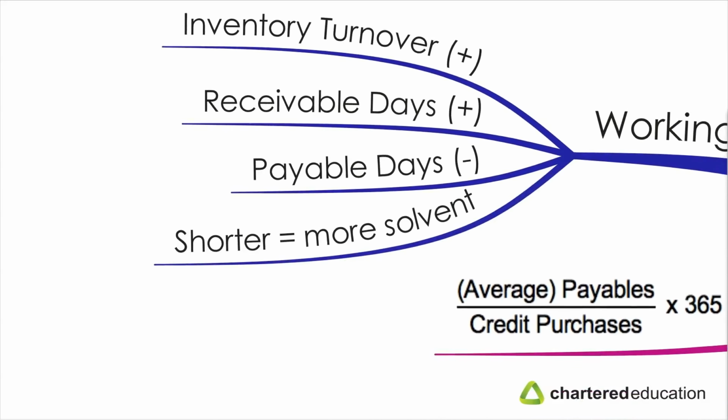Ideally, we want to get a nice short figure for this. The working capital ratio should be monitored over time, so it shouldn't be allowed to become unreasonable in length, because this will indicate that there's more money being tied up in working capital. But if it's too small as well, there might be an underinvestment in working capital. But normally we like to see a shorter working capital cycle.